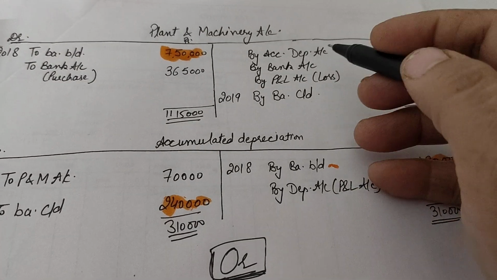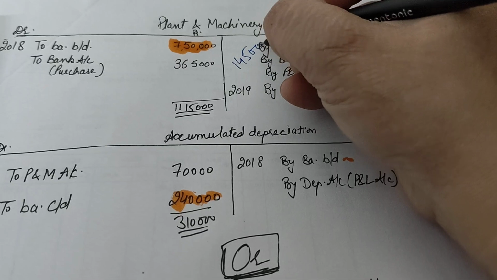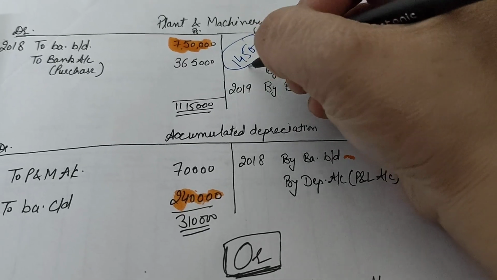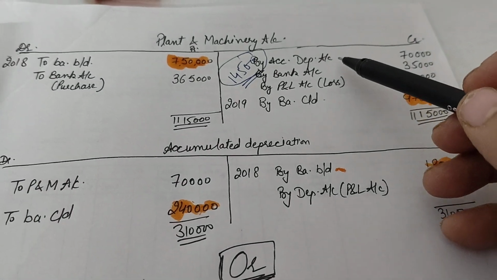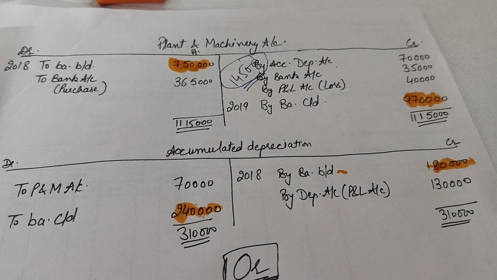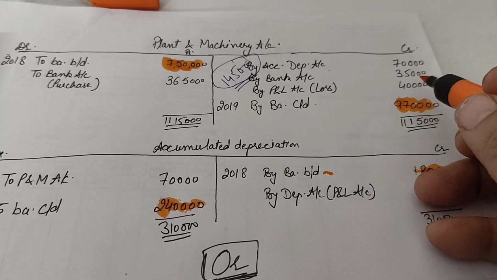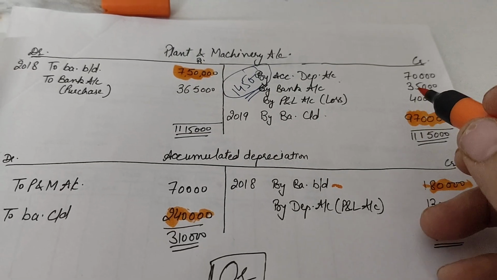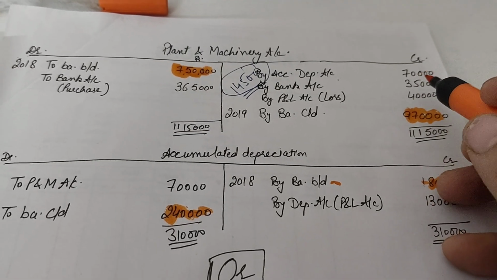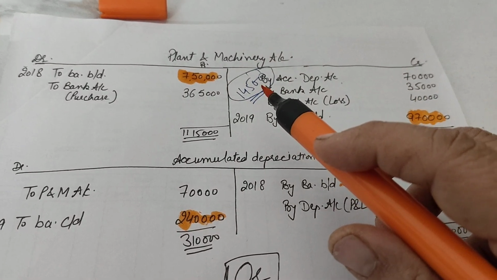In the plant and machinery account, we have deducted a total value of 1,45,000 for the machine by way of deduction. The accumulated depreciation was 70,000, the sale value was 35,000, and there was a loss on the sale of machinery of rupees 40,000. So this totals a value of rupees 1,45,000.